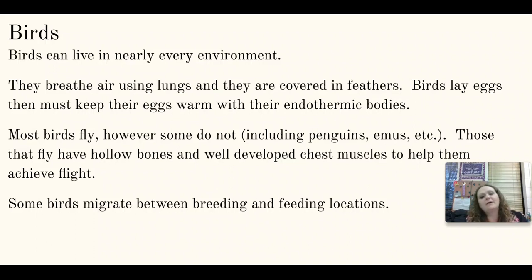Most birds do fly, however, some don't, like emus and ostriches and penguins. Those that do fly are going to have these ridiculously well-developed chest muscles and hollow bones that will make them much lighter. Without those things, they can't really achieve flight. Some birds migrate. That means they're going to move between the breeding and the feeding location. So they have one spot they go to, and that's where they're going to breed, and the rest of the locations they go to is where they're going to go to feed.